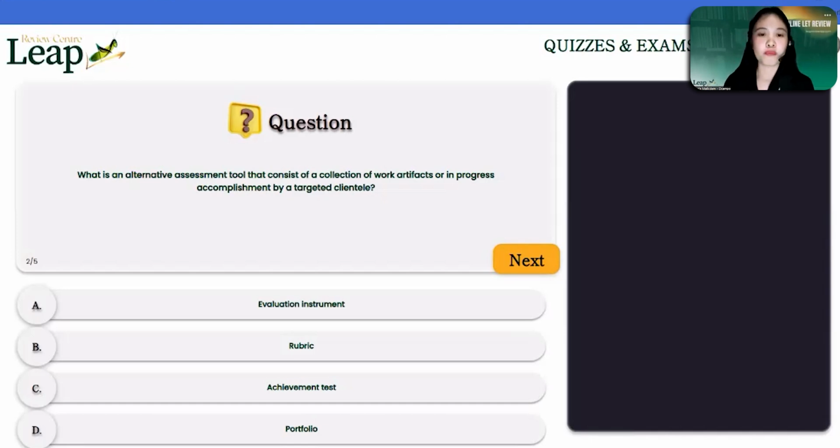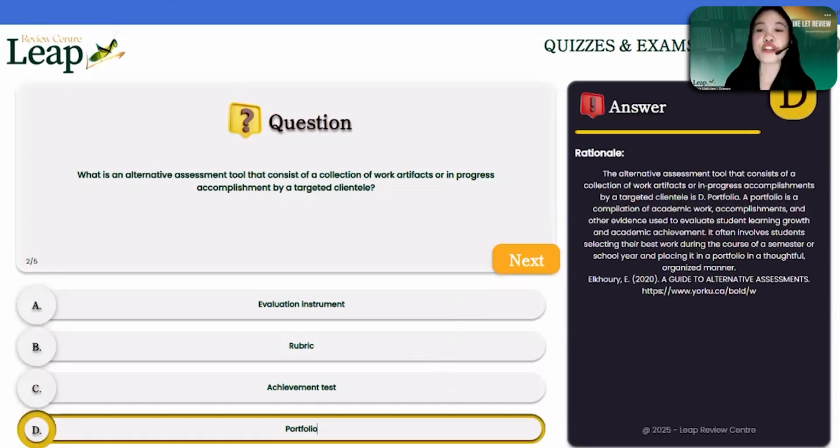So which do you think is being asked here? Collection of work, or in short, compilation of academic. All right, so Sir Marlon answered letter D. How about the others? We have B. All right, so let's try. All right, majority wins. Let's go ahead and select letter D. Portfolio. Very good, very good.